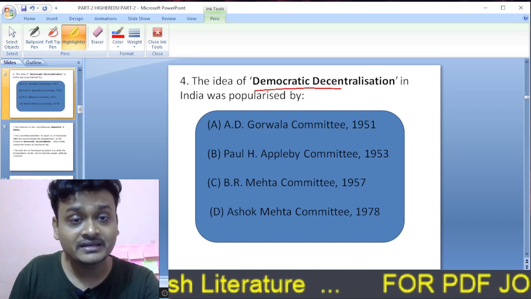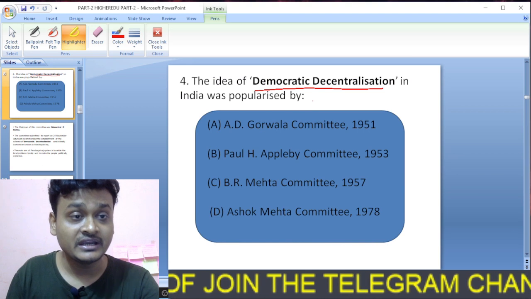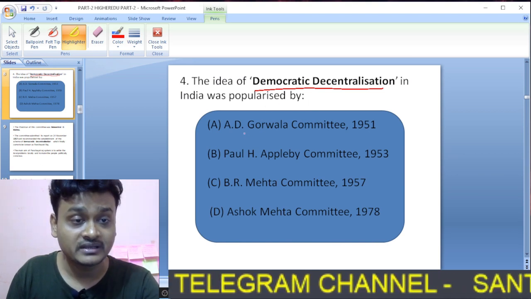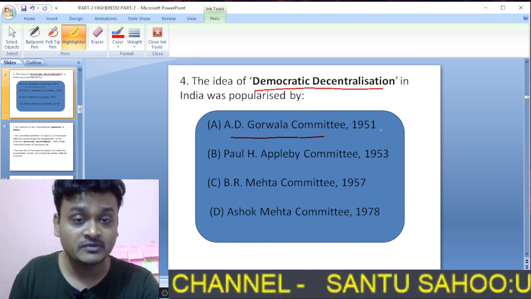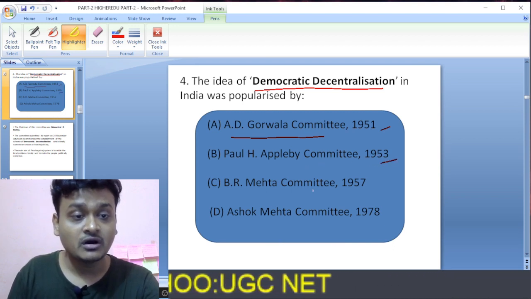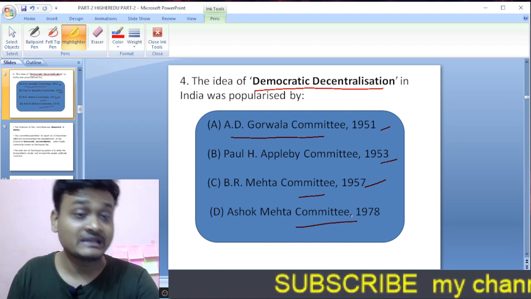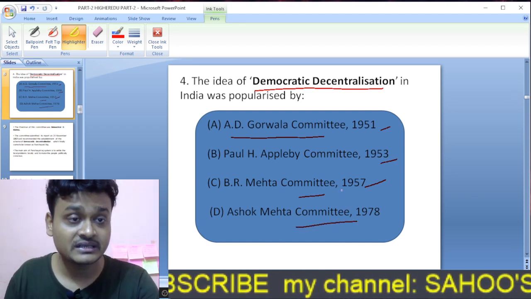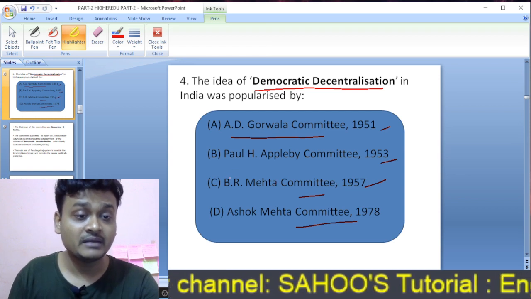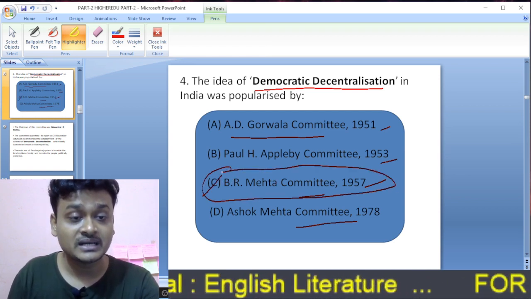Idea of democratic decentralization. The idea of democratic decentralization in India was popularized by which committee? A.D. Gorwala Committee in 1951, Paul H. Appleby Committee in 1953, B.R. Mehta Committee in 1957, or Ashok Mehta Committee of 1978. So democratic decentralization in India was popularized by the B.R. Mehta Committee, that is C. So C is the right option here.